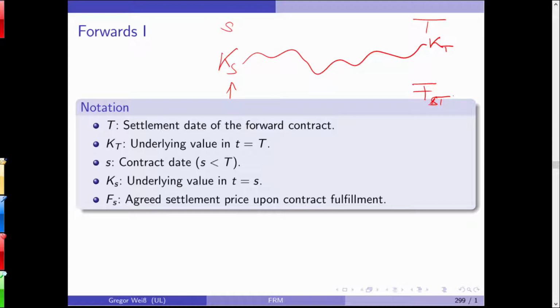Now what does this mean? It means that, for example, you are now buying 1 ton of steel, 1 ton of coal, or maybe 1 ton of pork bellies for delivery in 1 year. And you are agreeing on a price of, say, 100 euros for this ton of steel, although the current price of steel, the spot price, might just be 80 euros. And the difference between the spot price and the forward price is, of course, essential for hedging purposes.